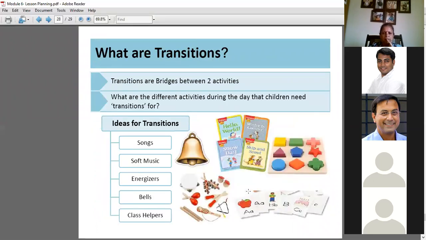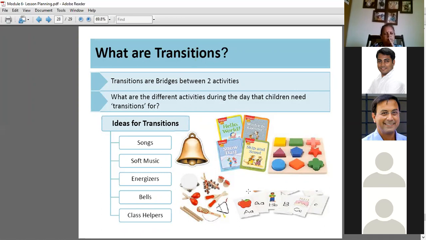What are transitions? Bridges between two activities, or if teachers are changing between that. Normally in preschools, it does not happen like that. Teachers don't change frequently. What are the different activities during the day that children need for transition? It can be songs, soft music, energizers, bells, class helpers. There can be various things.